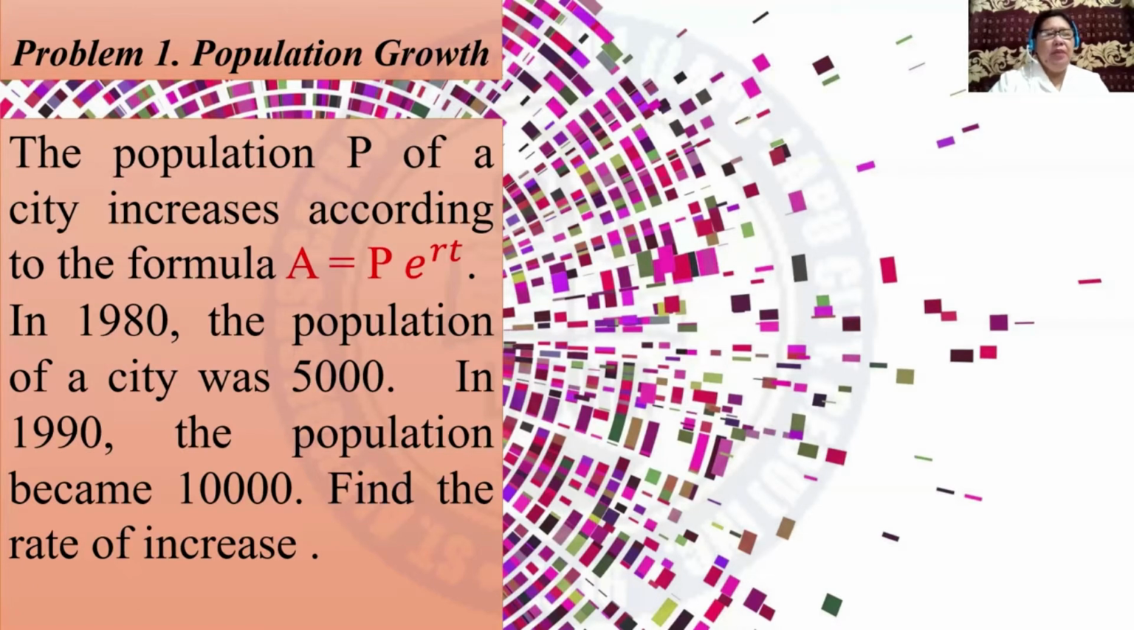The population P of a city increases according to the formula A = Pe^(rt). In 1980, the population of a city was 5,000. In 1990, the population became 10,000. Find the rate of increase.